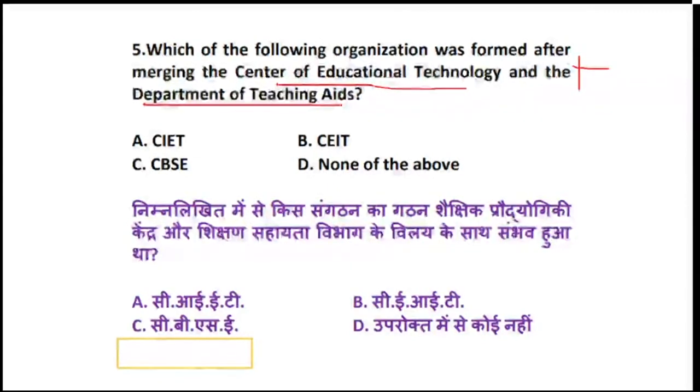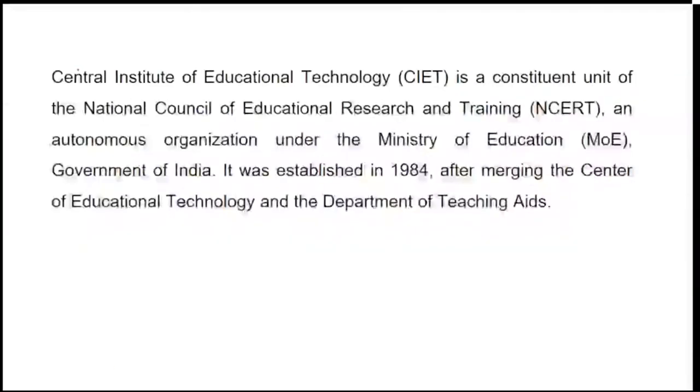Now in question 5, what is the department called? The department formed is called CIET. Now, what does this stand for? Let's see. Yes, it is Central Institute of Educational Technology. I'll repeat once again. It is CIET. It is known as Central Institute of Educational Technology.